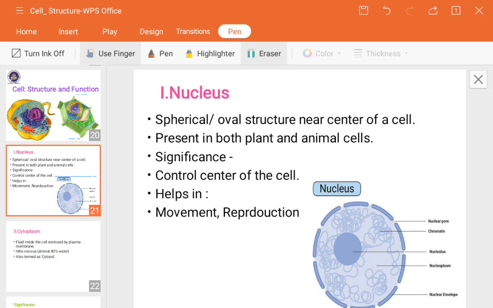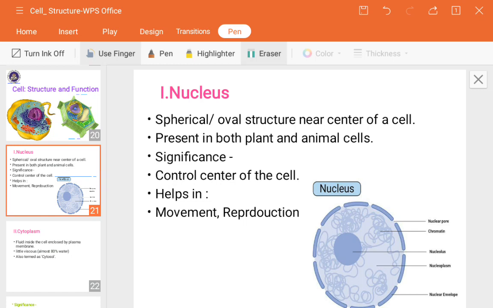We cannot get the essential proteins that are very important for our body from our food. So don't get confused: the proteins we eat are different from these. These are called essential because they are synthesized inside and cannot be obtained from outside. So the protein and DNA move through the nuclear pore from the nucleus to the cytoplasm. This is how the transportation takes place.